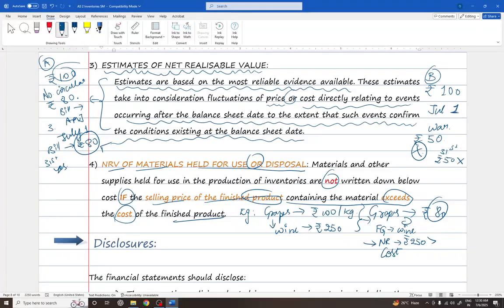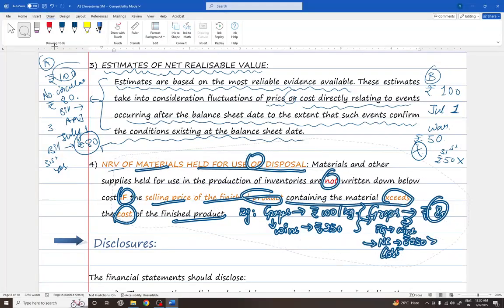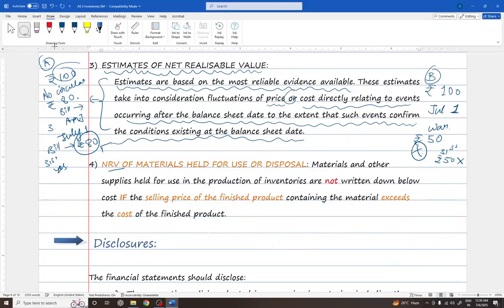Now, NRV of materials held for use or disposal.